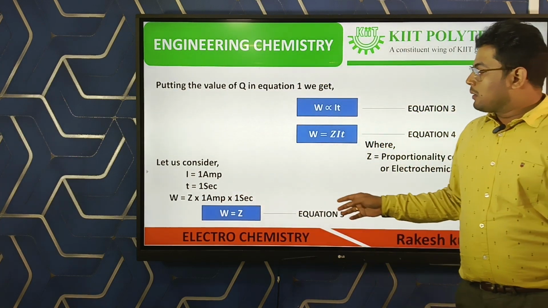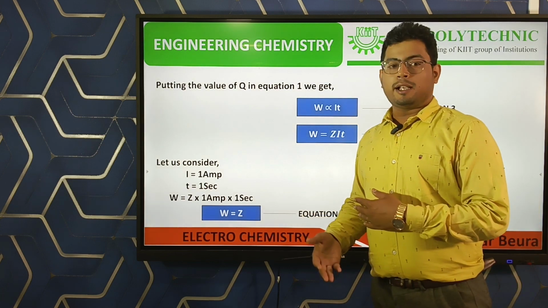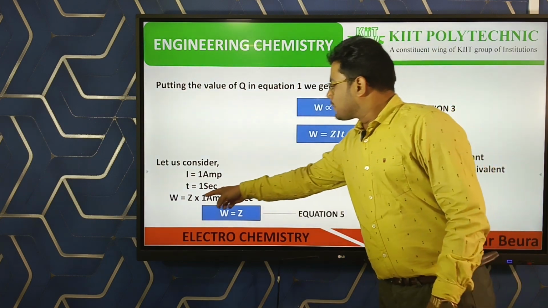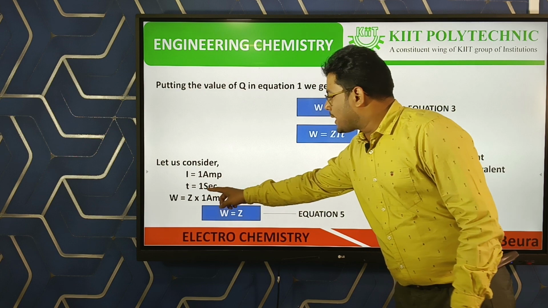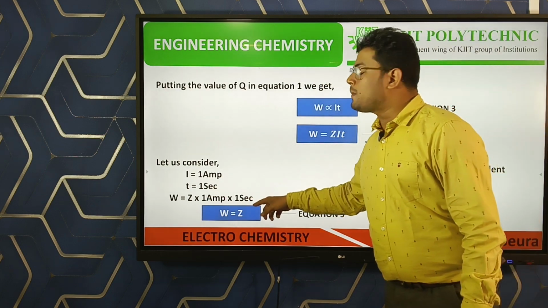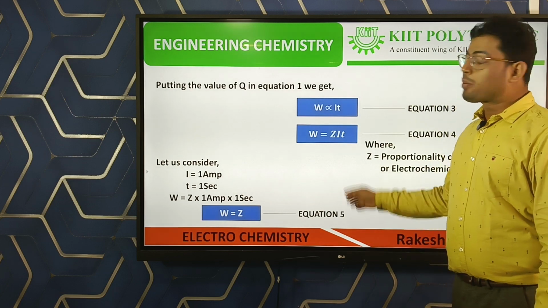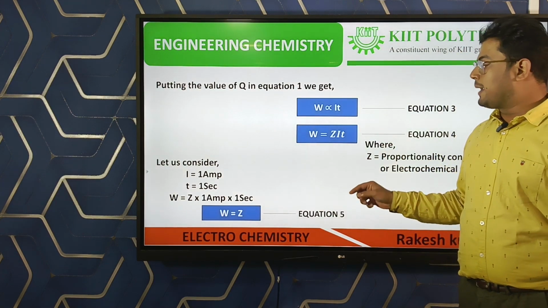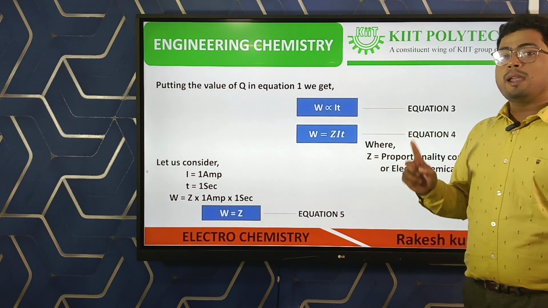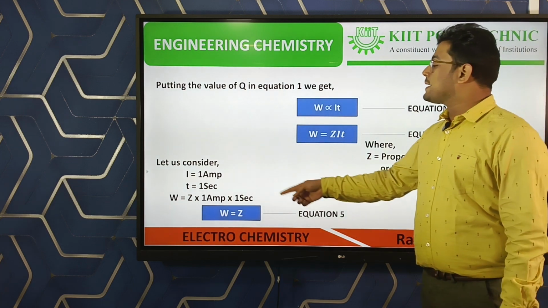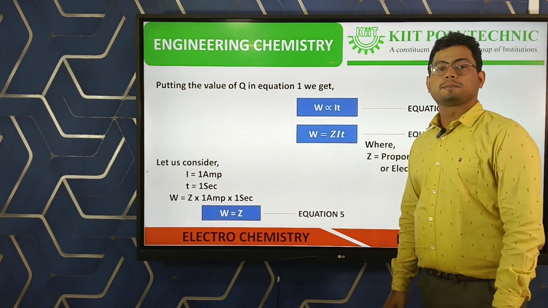If 1 is multiplied with any term, the term remains the same, so W is equal to Z. That is equation number 5. From this equation, W is equal to Z, we can source the definition of electrochemical equivalent.